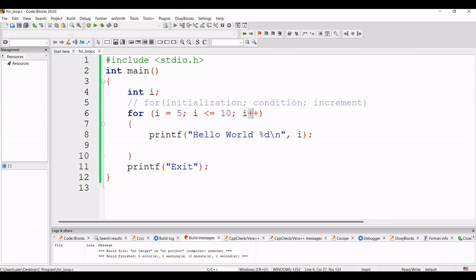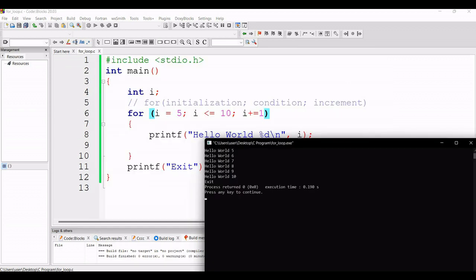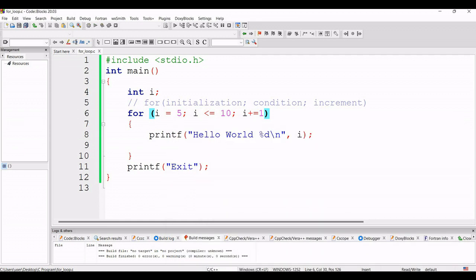Suppose instead of i++ here, we can give i += 2. If I give i += 1, that is the same as i++, because in C i++ and i += 1 are both the same, so the value of i will be incremented by 1.